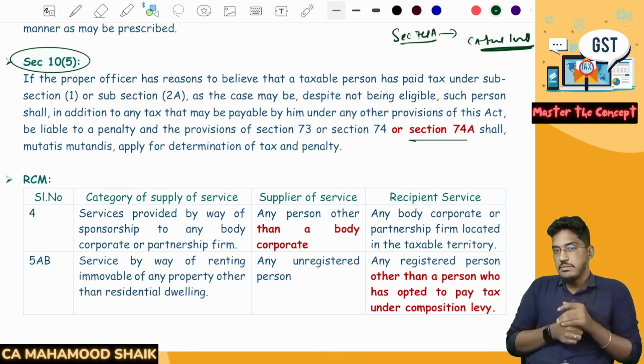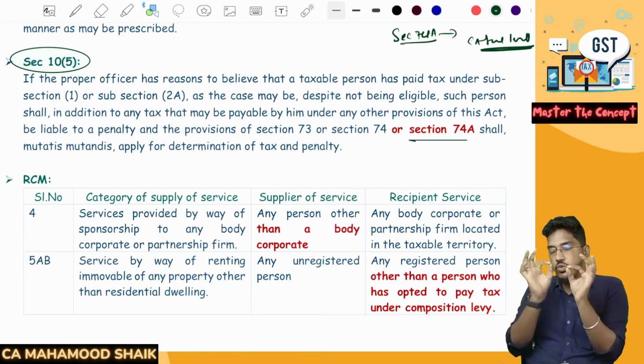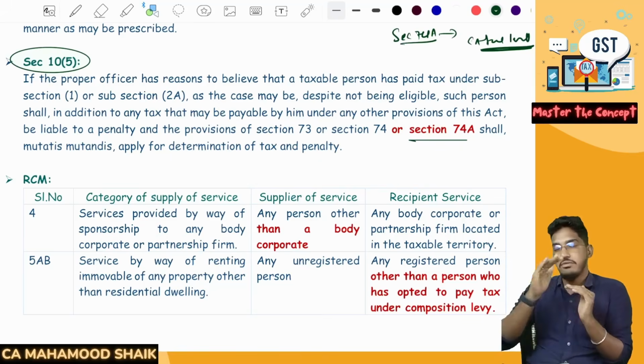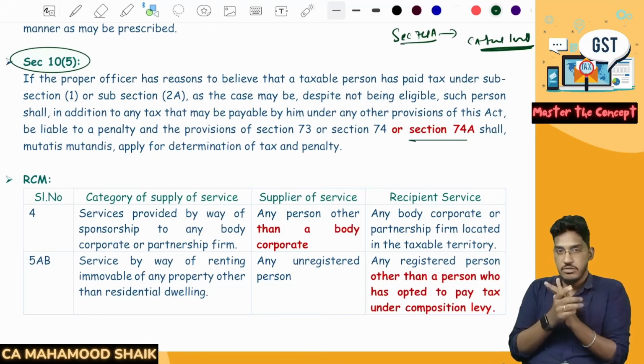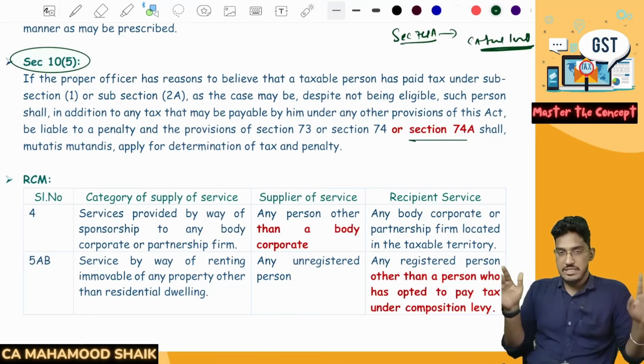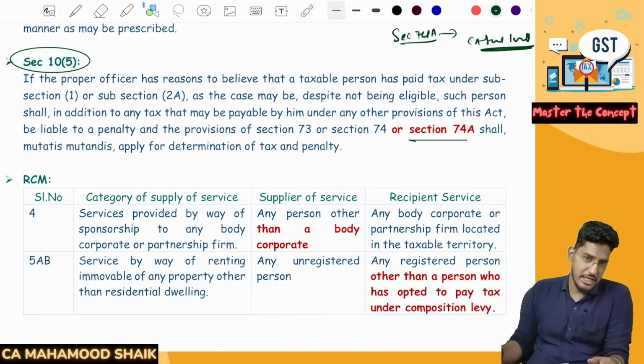So wherever you find amendments where a section is updated only to add reference to section 74A, various sections they have given even in our CA inter material also, but all that is not relevant for the examination. Just you can have a look and ignore it.